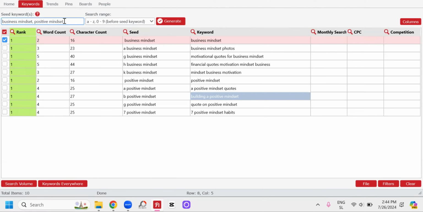So let's say, "a positive mindset quotes." See, it found this one with the "a" in front of it, and also what's behind the seed keyword. So, "7 positive mindset habits." See this one. What it's going to do first, let me just show you, is find you a ton of keywords, right? But you see here, rank. It says this one, for example, "Chinese business mindset" ranks number 4.